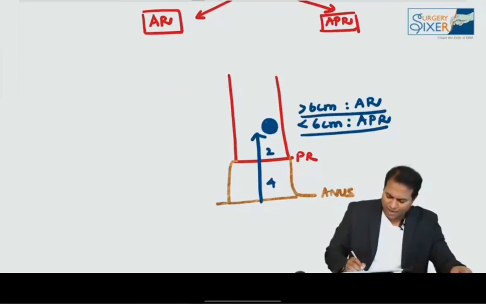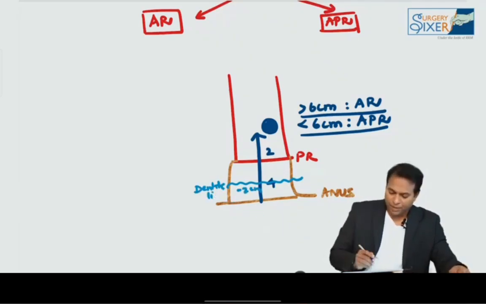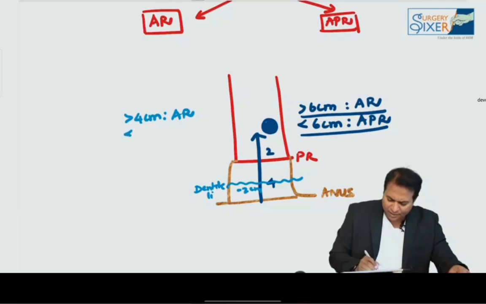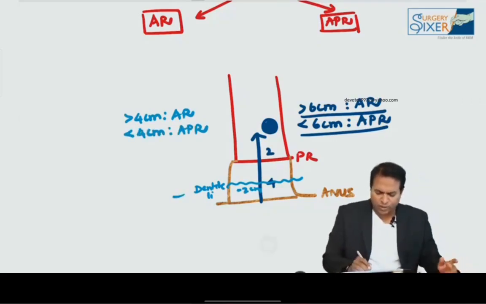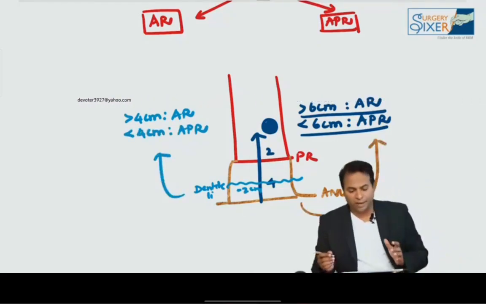And sometimes the AIIMS exam asks this not as anal verge and they mention as dentate line. So dentate line is minus 2 centimeter, that's all. So more than 4 centimeter from dentate line we do anterior resection and less than 4 centimeter from dentate line we do APR. That's all, no difference. From anal verge, it is coming as AR and APR. From dentate line, it is AR and APR.